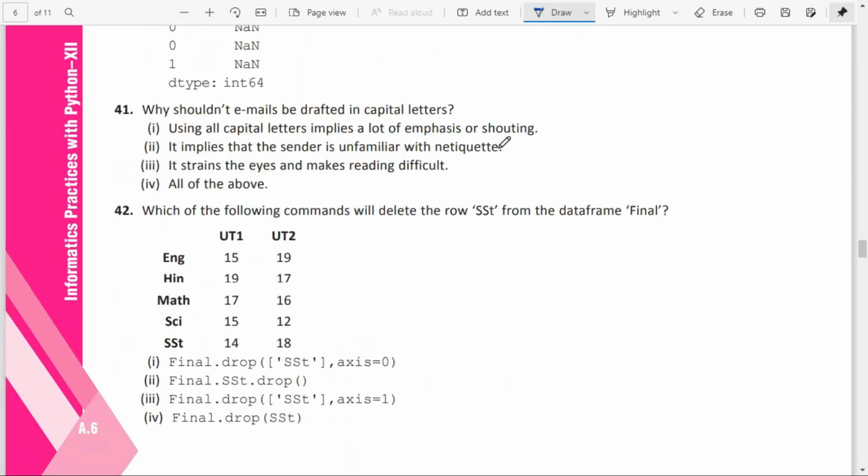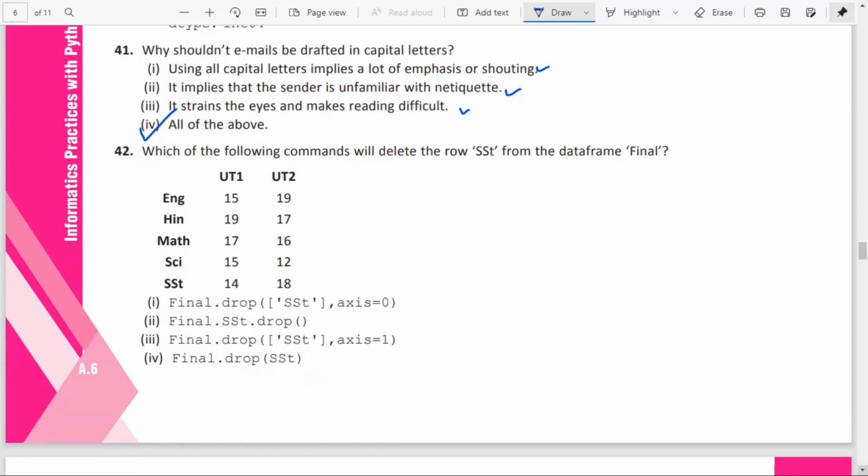Why shouldn't emails be drafted in capital letters? Using all capital letters implies a lot of emphasis or shouting. It implies that the sender is unfamiliar with netiquette. It strains the eyes and makes reading difficult. So all the statements are correct regarding the use of capital letters. So all of the above is the answer to question number 41.